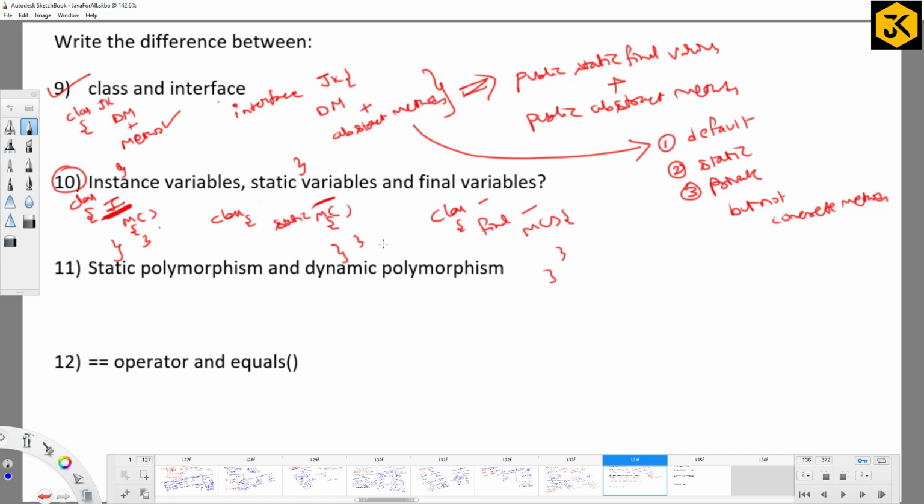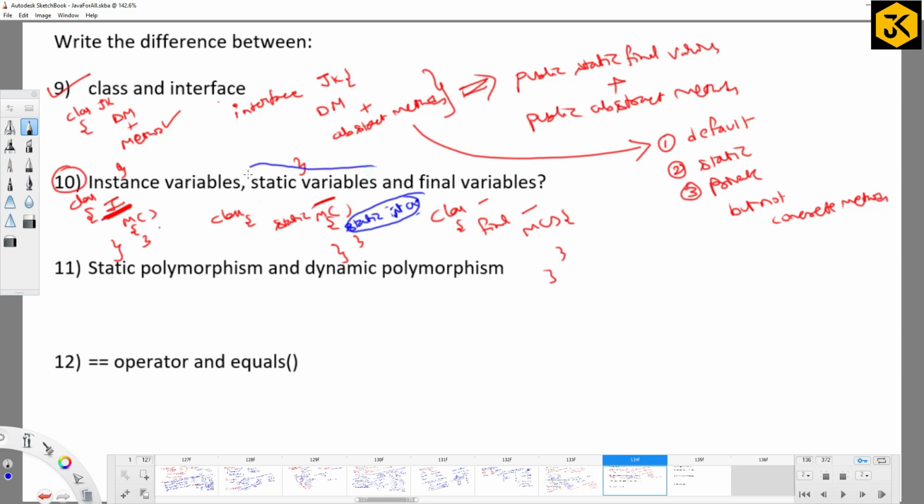I think there is one type of variable which we cannot write inside the method. What are those? Local variables means what? Static variables, can I write them inside the method? No. That is what you have to understand. Static int a, we cannot write inside methods. We can write instance variables and final variables inside methods, but not static variables. Is there any difference that you can observe?